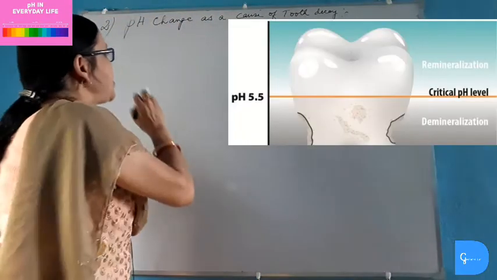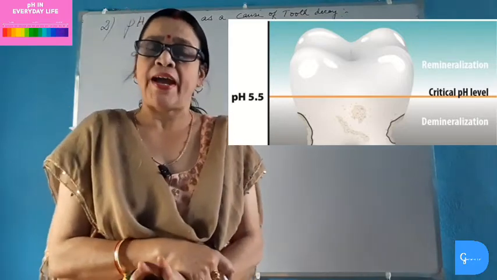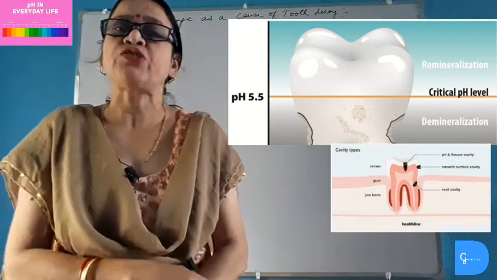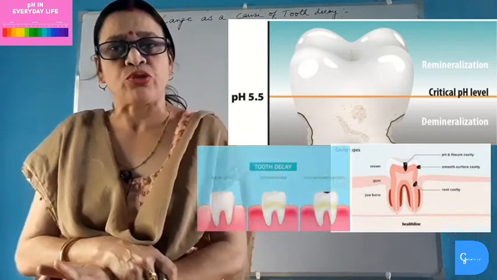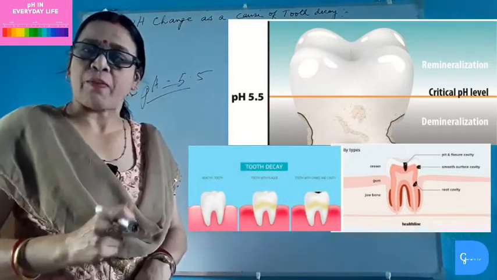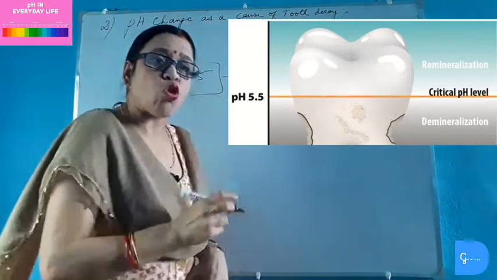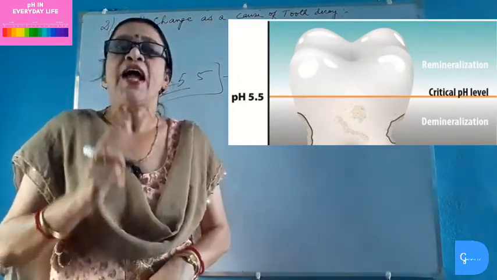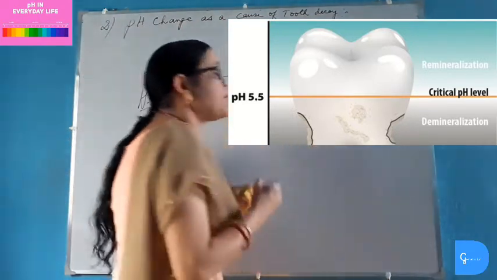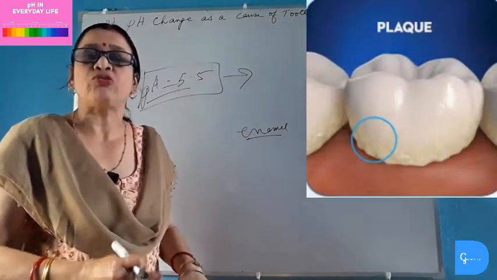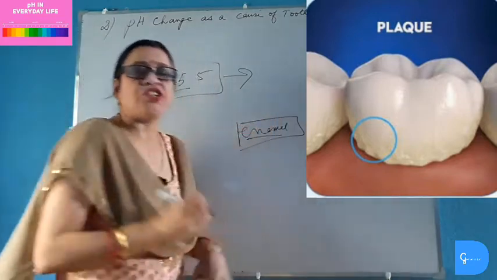Number 2. pH change as a cause of tooth decay. When we take food, mainly sugary food, then the bacteria present in our mouth act on the remaining parts of the food and produce lactic acid. Thus, acid is produced in the mouth. When the pH of the acid produced in our mouth goes as low as 5.5, then this acid becomes strong enough to attack the enamel of the teeth and corrodes the teeth. Though the enamel of our teeth is the hardest substance and is made of calcium phosphate, still the acid produced in our mouth is strong enough to corrode it and sets tooth decay or plaque in our teeth, which is very painful.